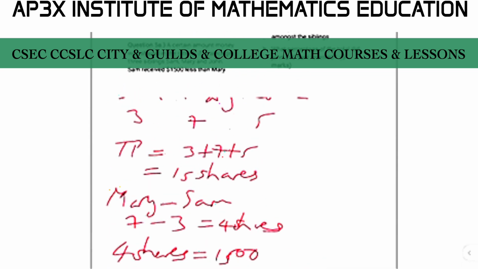And the final question asks what percentage of the total did John and Sam receive together? As stated earlier, my students did Sam only. John would have received 5 and Sam would have received 3.